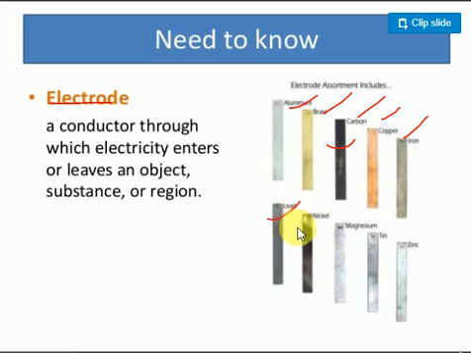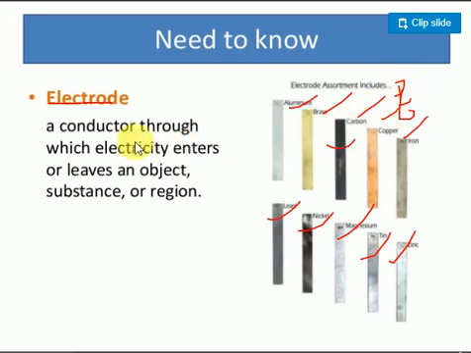Lead, nickel, mercury, tin and zinc electrodes are generally called active electrodes, because they may dissolve in the electrolytic cell or get deposited on the electrodes, so they take part in the chemical reaction. Platinum also doesn't take part in a chemical reaction, so it is also an inert electrode.